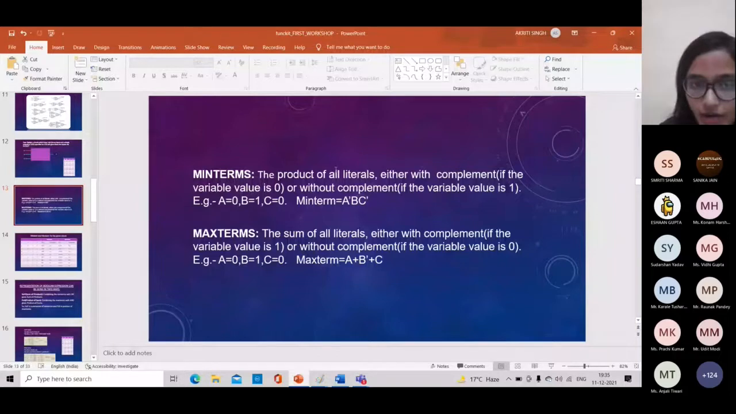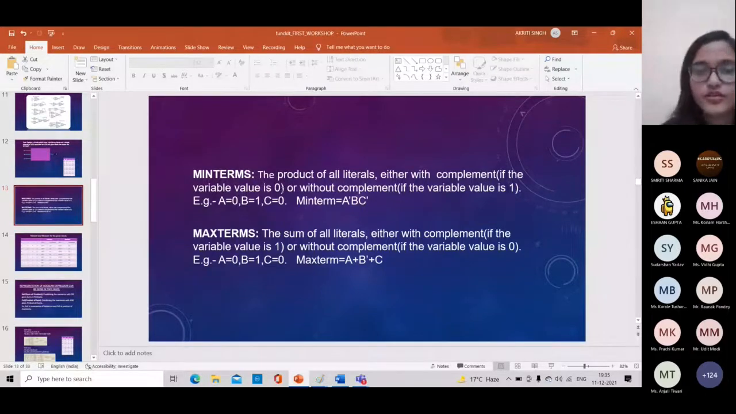For example, if A equal to 0, B equal to 1 and C equal to 0, then I will write the min term as follows. If A is 0, I write A complement, and if B is 1, I write B as it is, and C is 0, so I write C complement. Then I take the product of these three: A complement dot B dot C complement. This is the min term for the given example, A equal to 0, B equal to 1, and C equal to 0.